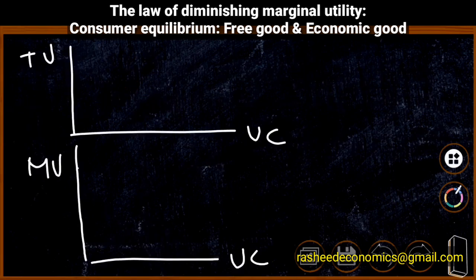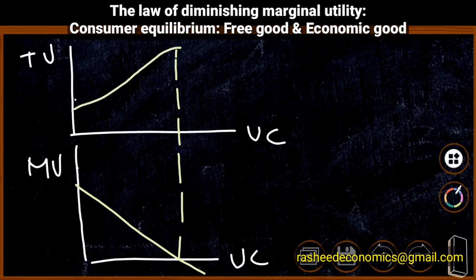The same diagram can be explained using two segments, upper segment and lower segment. In the lower segment we are showing marginal utility, and the marginal utility curve is drawn. It is downward sloping and it reaches 0 at a particular point. Corresponding to 0 we can identify a higher point there and draw a total utility curve like this, and the total utility curve after the maximum point starts decreasing. This is the total utility curve, and below we have the marginal utility curve.